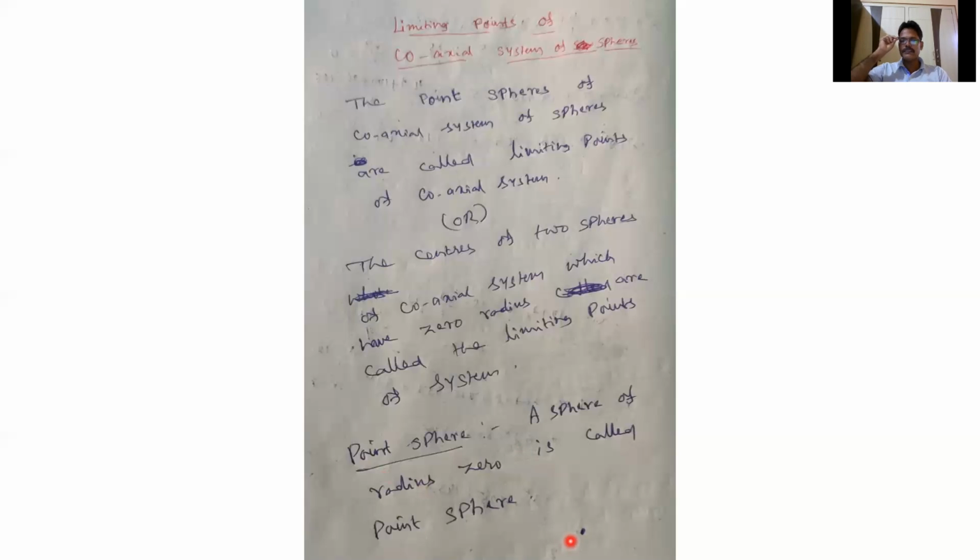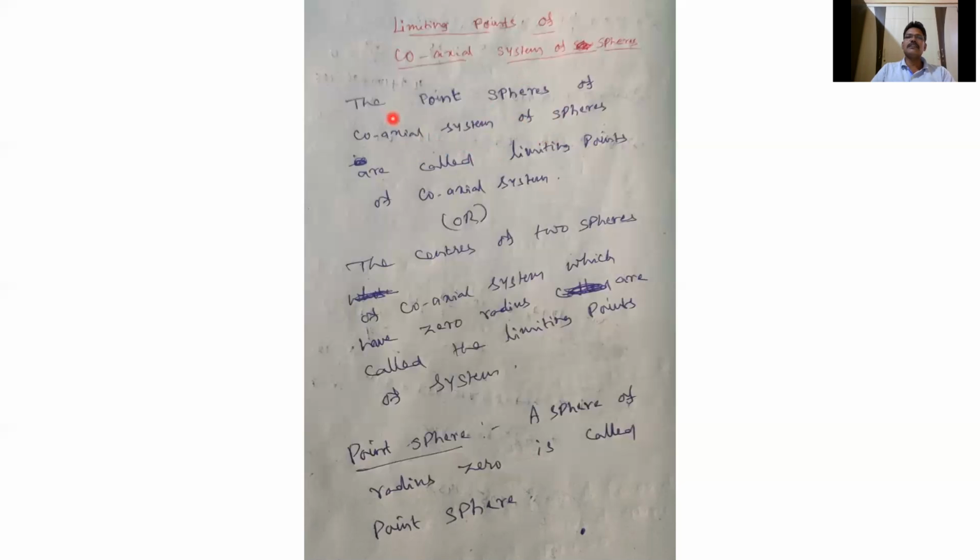Now limiting point means, we know that a coaxial system of spheres means any two spheres of a system have the same radical plane. In this system there are so many spheres, and any two spheres have the same radical plane.